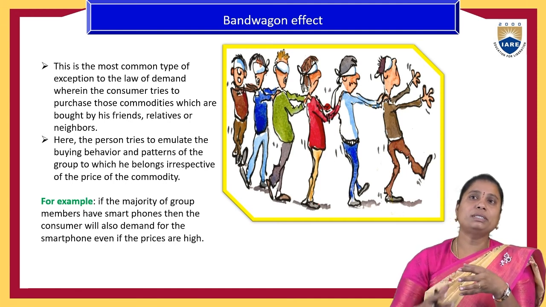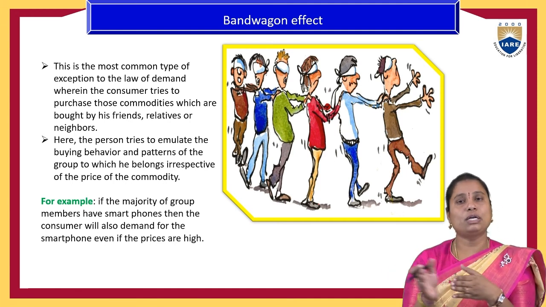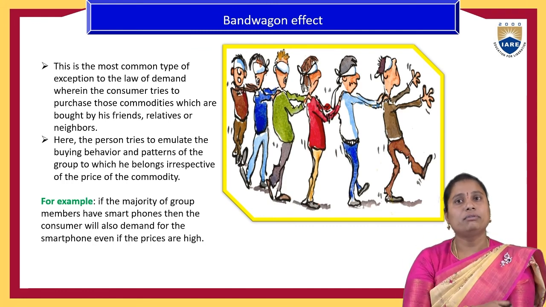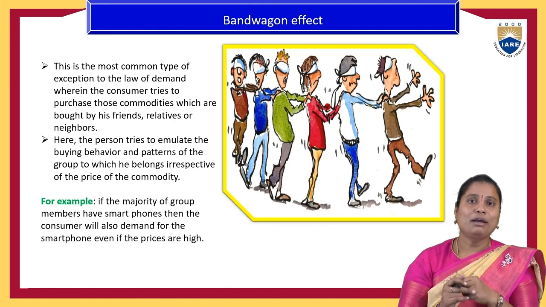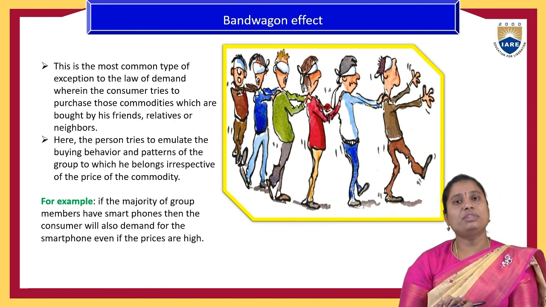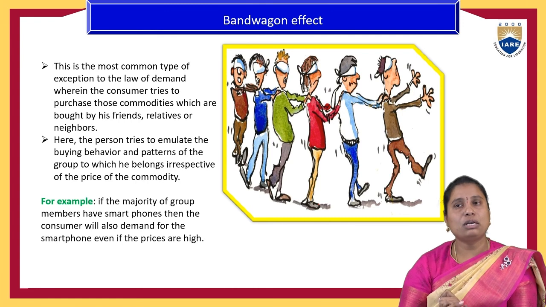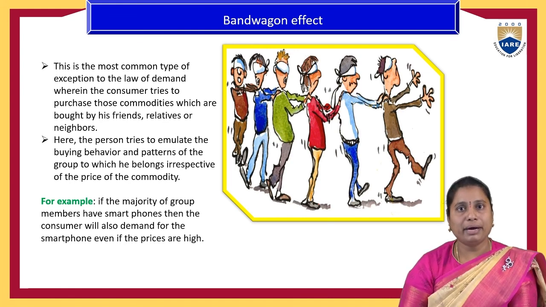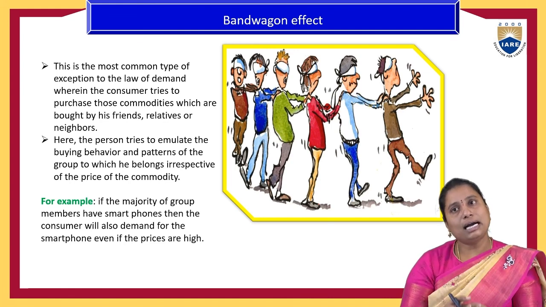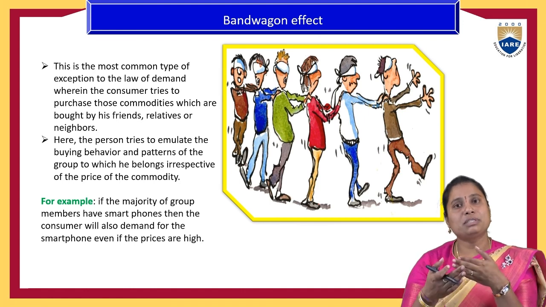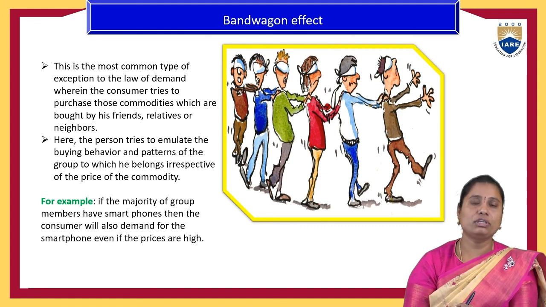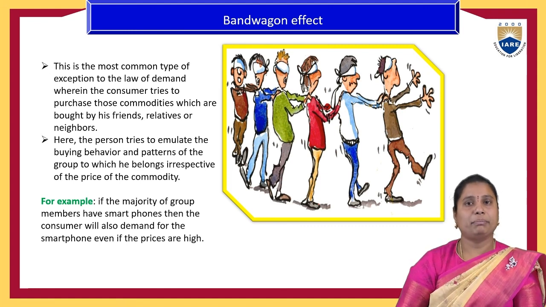So the people want to purchase the same product. Without having knowledge of the price increasing or reducing, they want to buy that product regardless of these changes in prices. So that is also one of the reasons for the law of demand not holding good. These are all the reasons behind the law of demand not existing, and again all these cases may or may not exist. If they occur, then there is a chance of this law of demand not holding good.